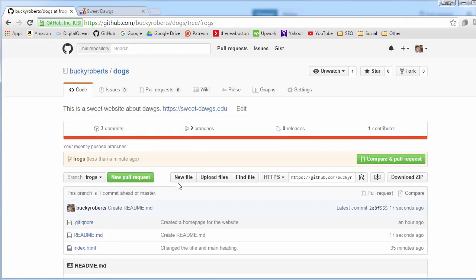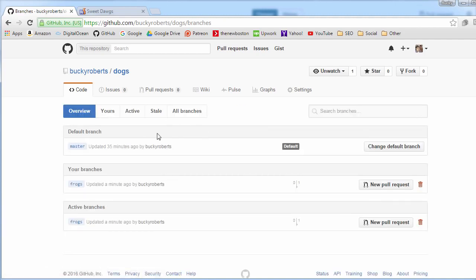Well, what I'm going to do is scroll up, and if you click this branches tab, this is a way that you can see all of the different branches. We only have two, the master and the frogs one we just made, so it's pretty easy. But on whatever branch you want to submit for review, you basically go down and hit new pull request.